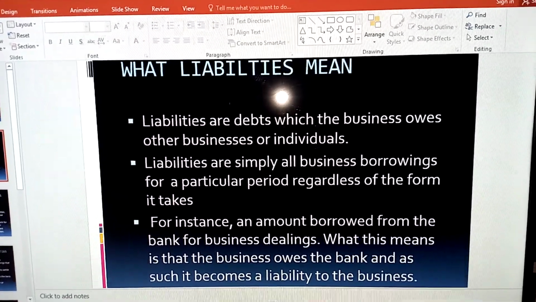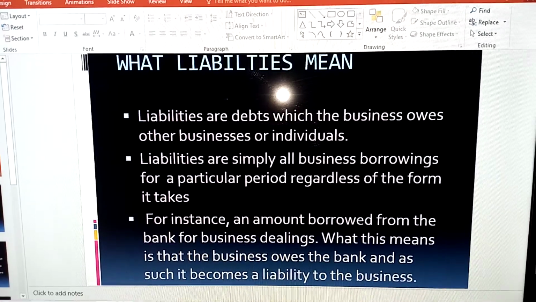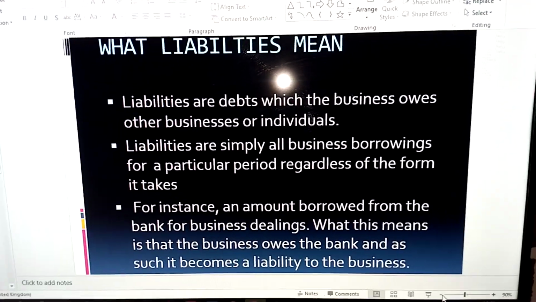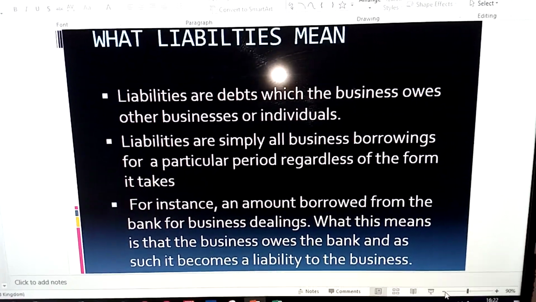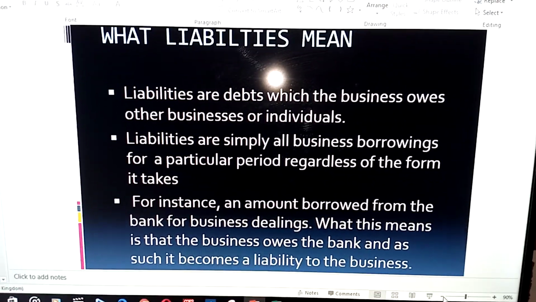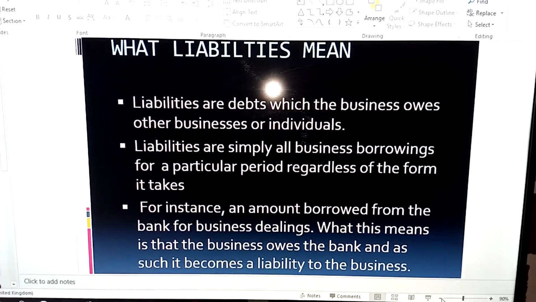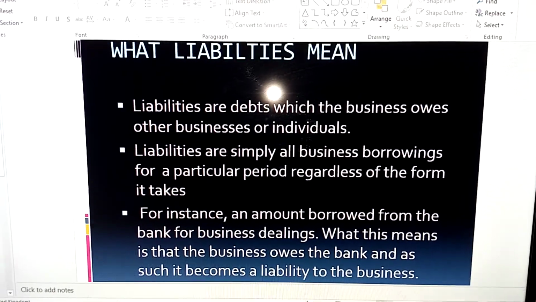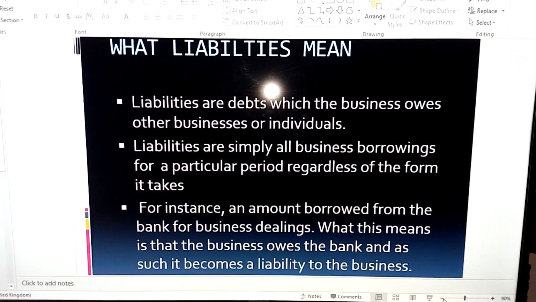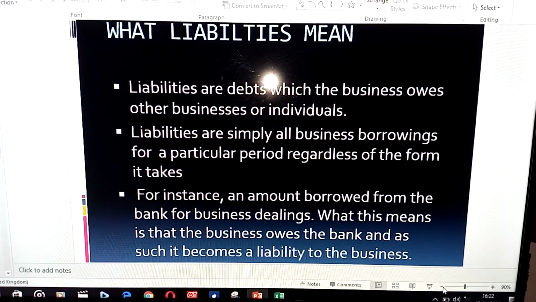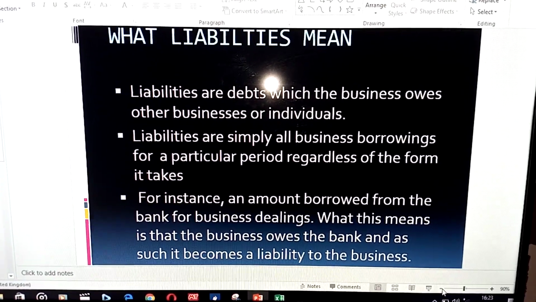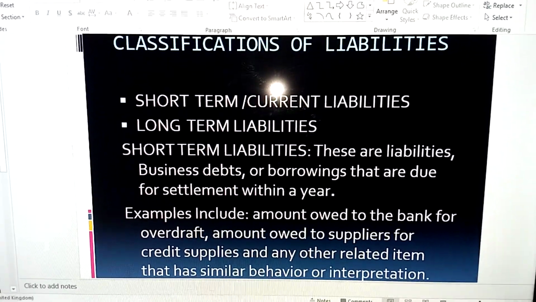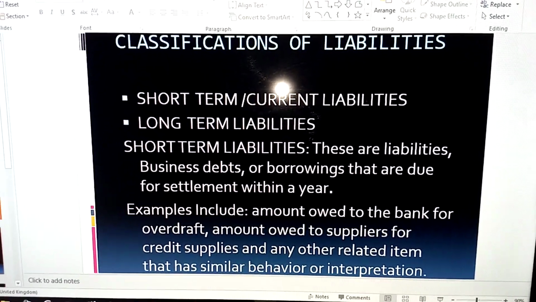For instance, you borrowed money from the bank for business dealings, or you buy credits from suppliers for business activities. In a very simple form, any arrangement that involves owings or borrowings is what we call liabilities. Now, we understand that liabilities are business debts or business borrowings.